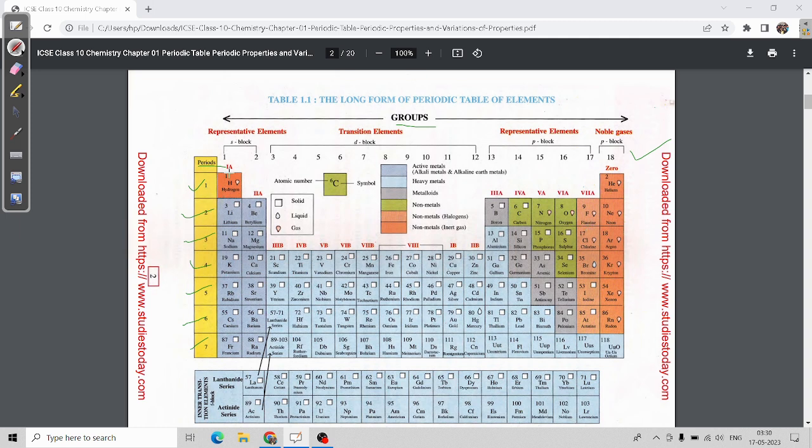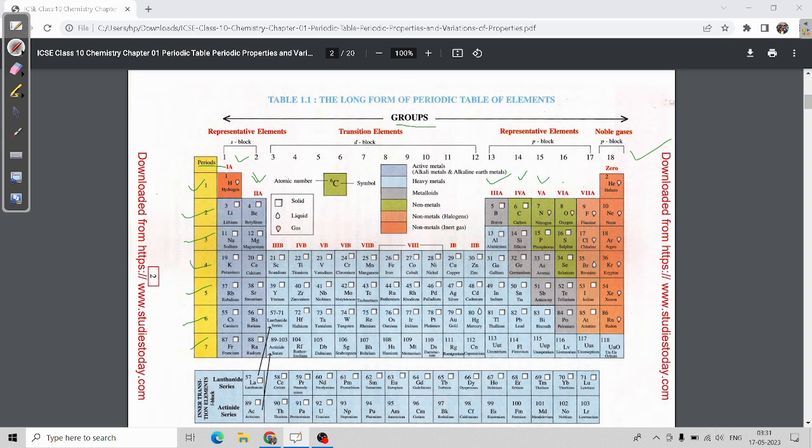Next, the first group is known as alkali metals. The second group is known as alkaline earth metals. The 13th group is known as the boron family. The 14th group is known as the carbon family. The 15th group is known as the nitrogen family.